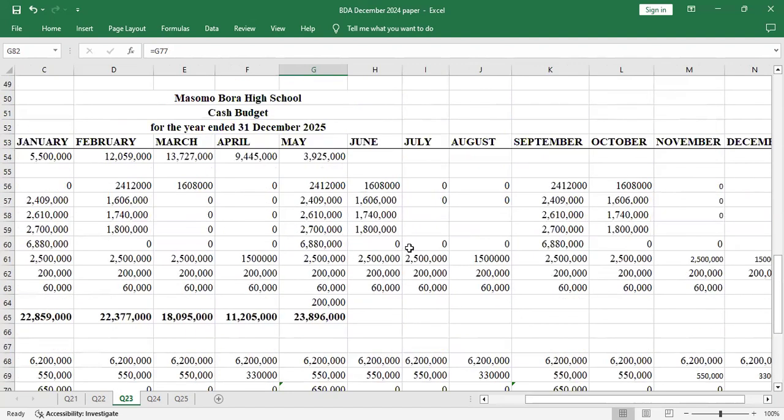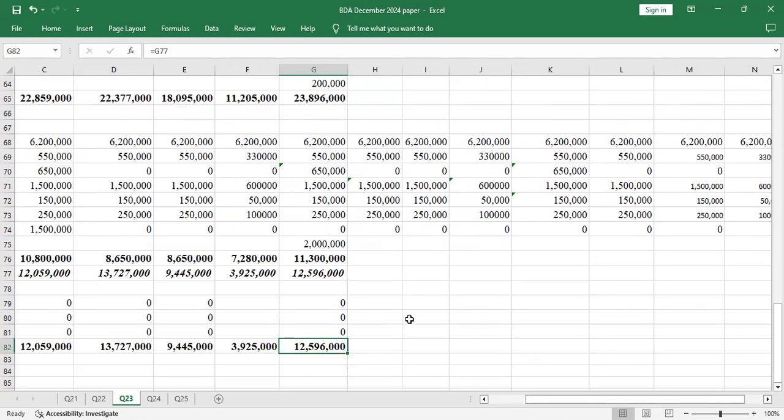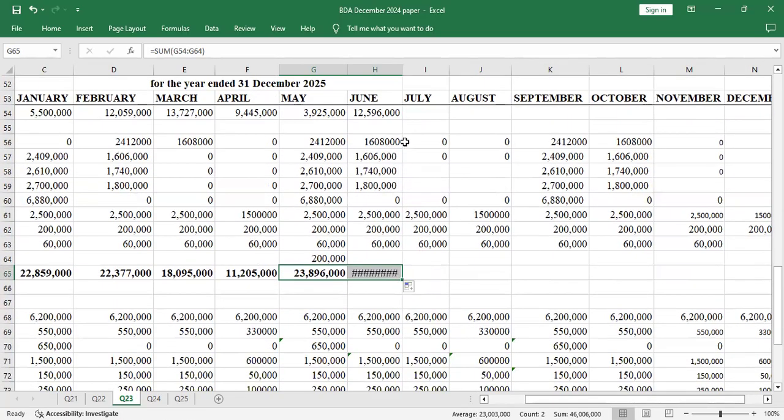So I'll go to June, and I think I can just drag. When I drag, it will just give me the opening. Yeah, this value here. So it will give me that value there. And because I've adjusted everything, there's no other value which I've left out. Yeah, even the school fees I've adjusted. So I'll just come here and drag to get the total cash available.